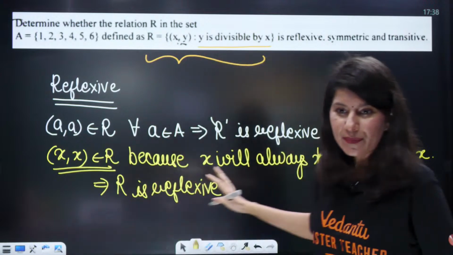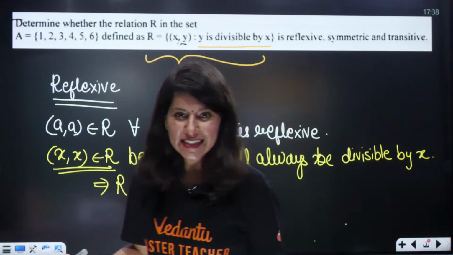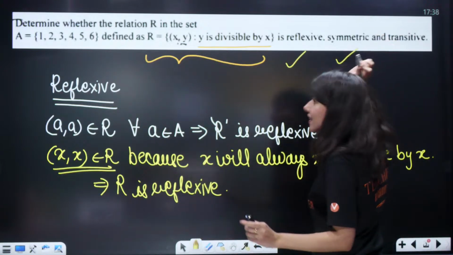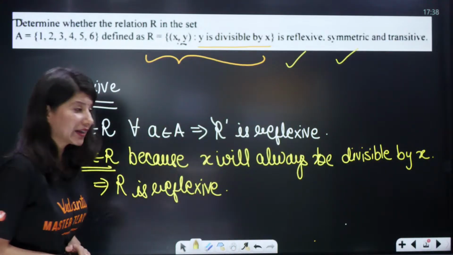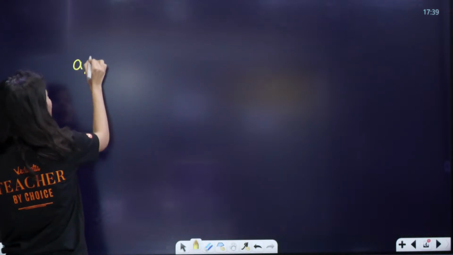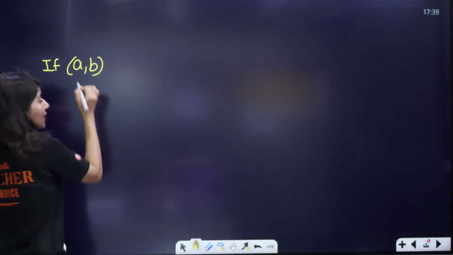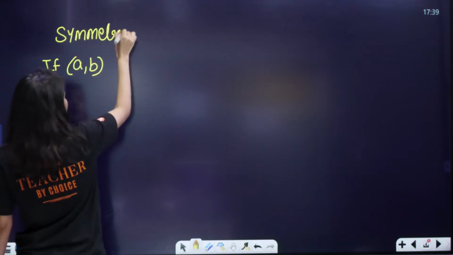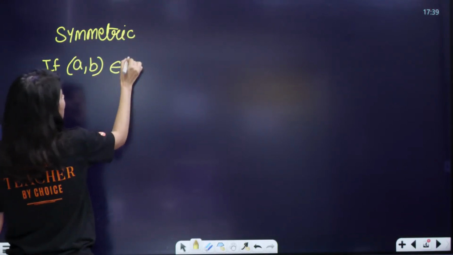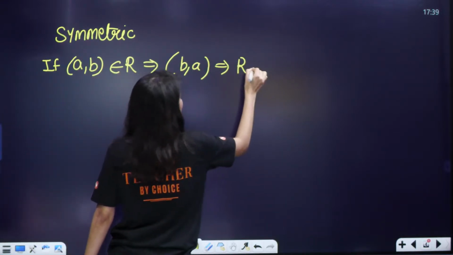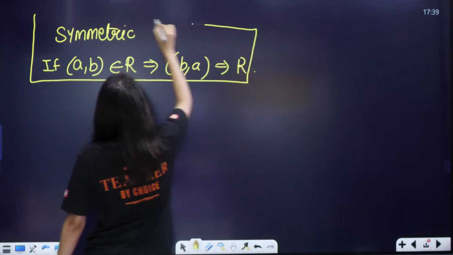Ma'am, reflexive you have sorted, but what about symmetric? We don't know what is symmetric. Okay, so let me tell you what is a symmetric relation. A relation will be a symmetric relation if A comma B belongs to R, that means B comma A should also belong to R. This is the condition of a relation to be symmetric.